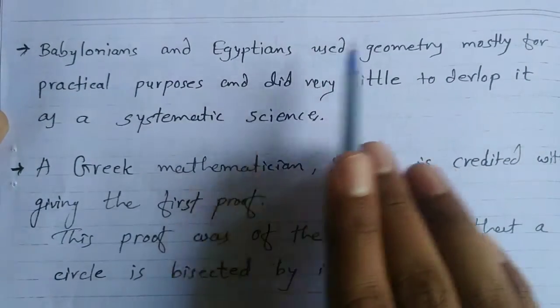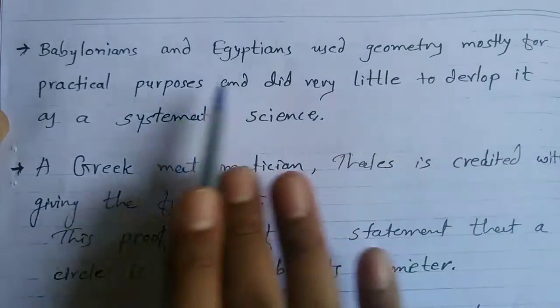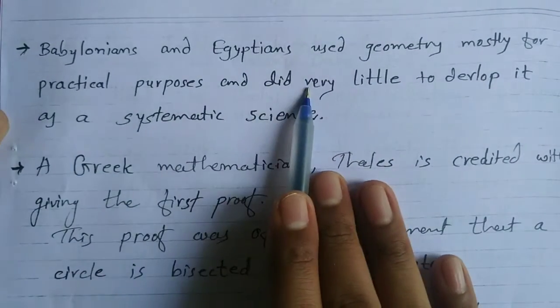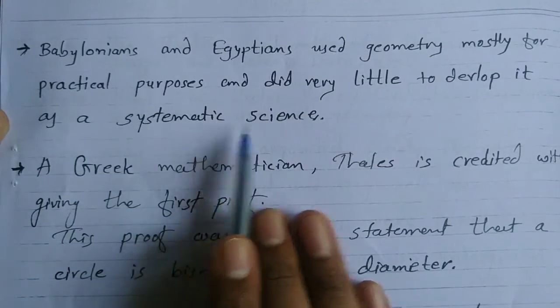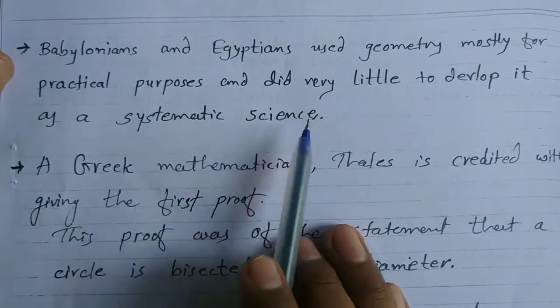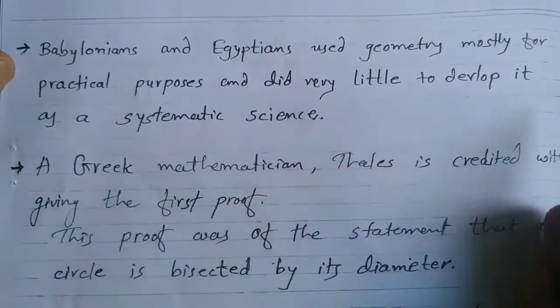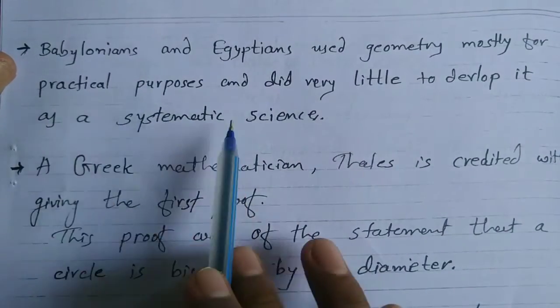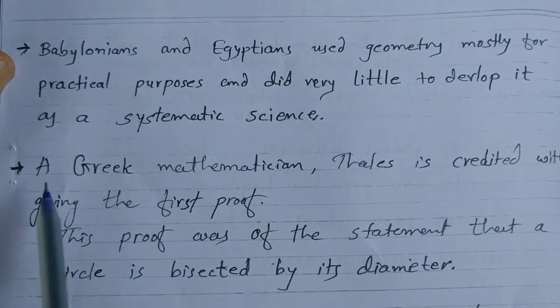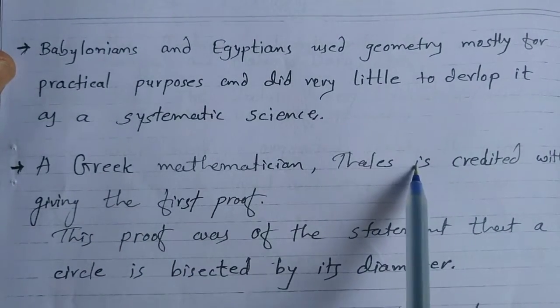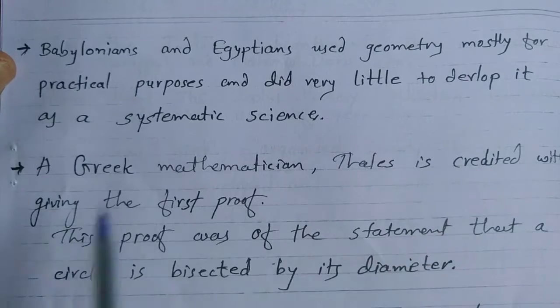Babylonians and Egyptians used geometry mostly for practical purposes and did very little to develop it as a systematic science. A Greek mathematician, Thales, is credited with giving the first proof.